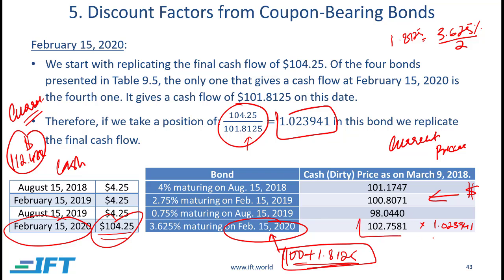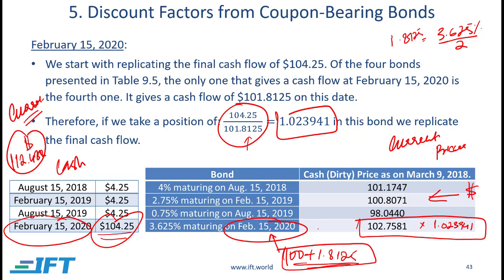So how much am I paying for this? Let's calculate: the current price of 102.7581 multiplied by 1.023941.